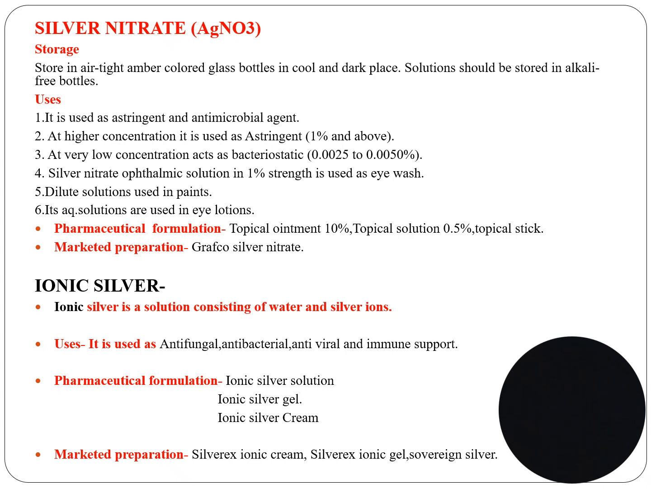Silver nitrate, AgNO3. Store in airtight amber colored glass bottles in a cool and dark place. Solution should be stored in alkali free bottles. It is used as an astringent and antimicrobial agent. At higher concentration it is used as an astringent, and at very low concentration it is used as bacteriostatic. Silver nitrate ophthalmic solution is used as an eye wash. Dilute solution is used in paints, and its aqueous solutions are used in eye lotions. Pharmaceutical formulations are topical ointment, topical solution, topical sticks. Marketed preparation is Graphco silver nitrate.